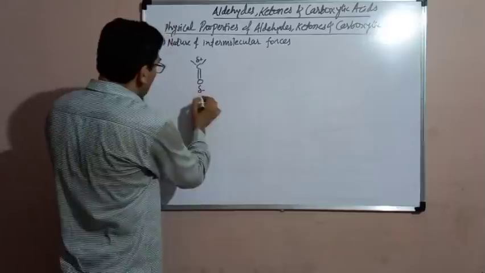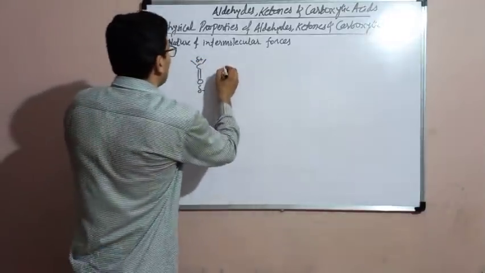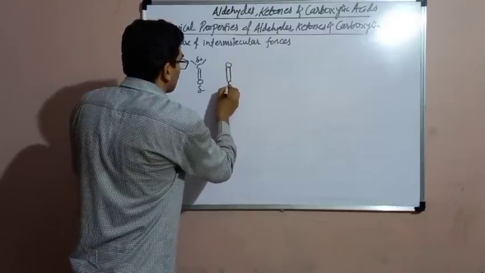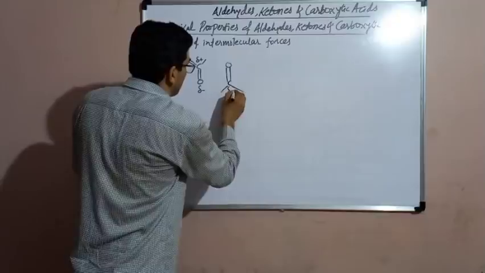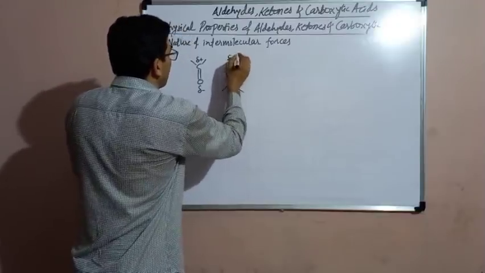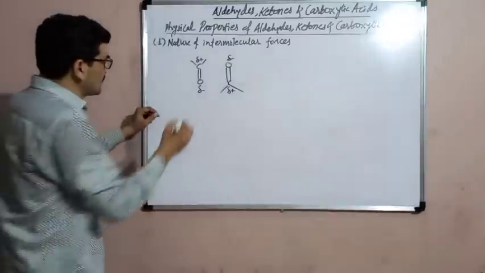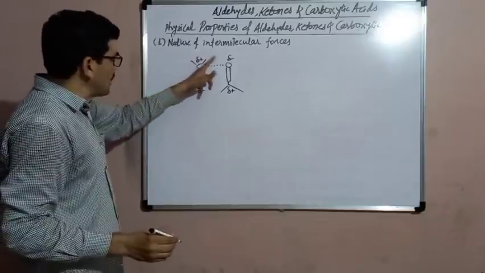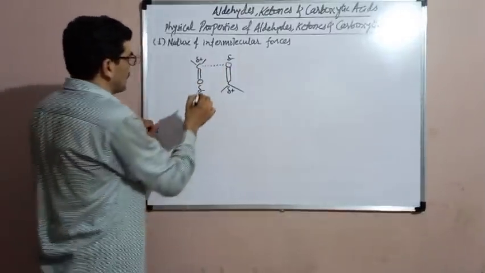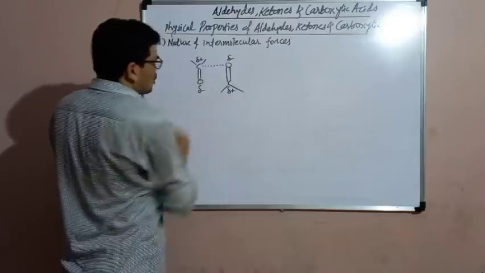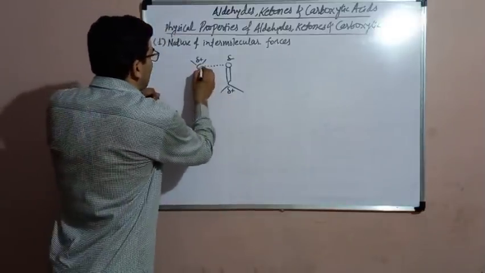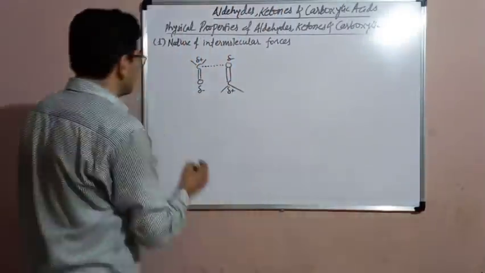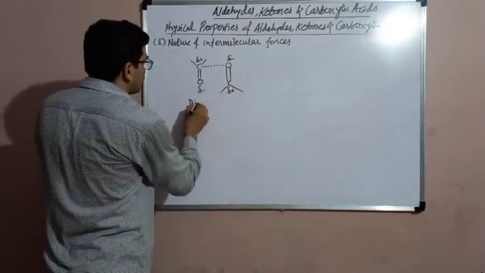See here. This is the carbonyl group of one molecule. Now, this is the carbonyl group of the second molecule. Here also the carbon has the partial positive charge and oxygen has the partial negative charge. So, what will happen? There is the electrostatic force of attraction between the positive pole of one molecule and the negative pole of the other molecule. And this electrostatic force of attraction between the positive pole of one and the negative pole of the other molecule is known as the dipole-dipole interaction.